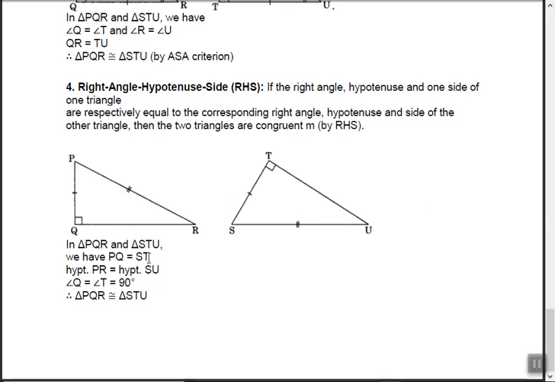Okay. So PQ equals ST, side, hypotenuse PR equals hypotenuse SU, so that is the hypotenuse congruent. Q equals T, 90 degrees. So this is very important. 90 degrees should be proven somewhere in these two triangles. Only then is this theorem applicable. Okay. So that's why we can say that PQR is congruent to STU by the hypotenuse side theorem.